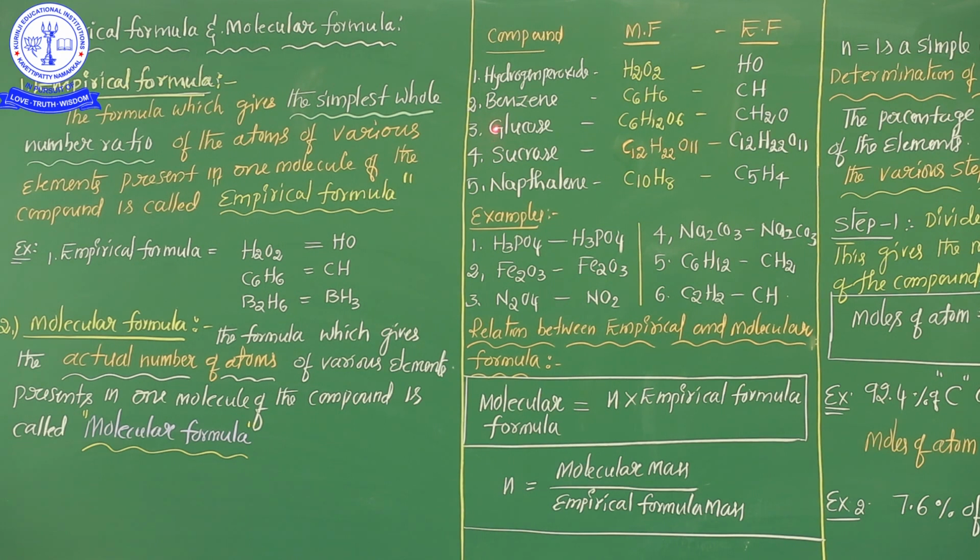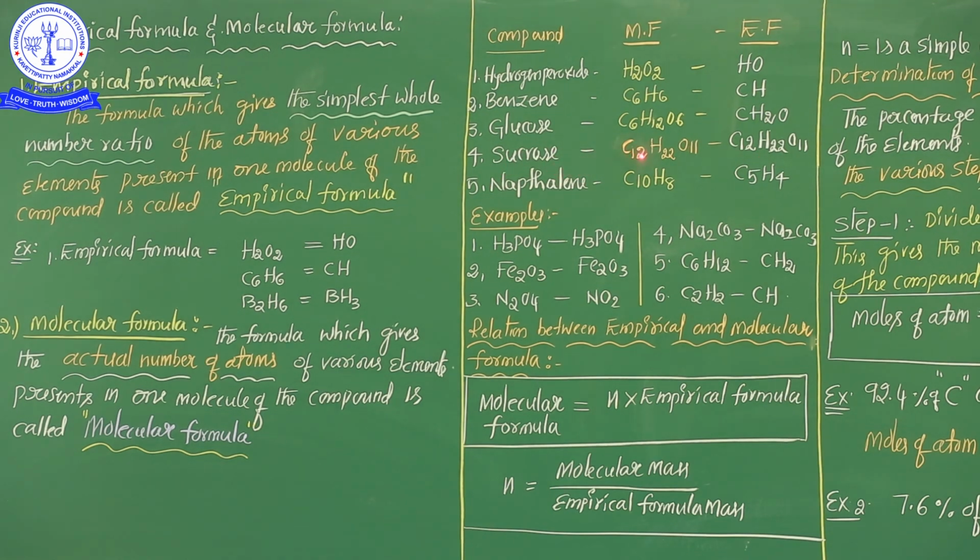And here see glucose. You know that very well, the formula of glucose is C6H12O6. But see the simplest whole number ratio: 6 ones, 6 twos, 6 ones. That's why CH2O. What is the empirical formula of glucose? CH2O. Very, very important, my dear students. CH2O is the empirical formula of glucose and C6H12O6 is the molecular formula of glucose. Okay? Next one, this is the most important example, sucrose.